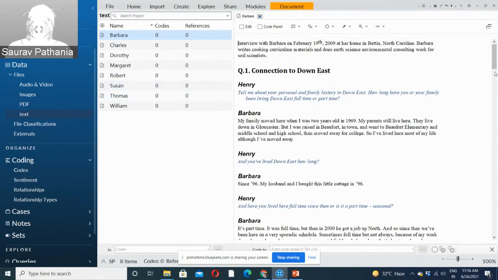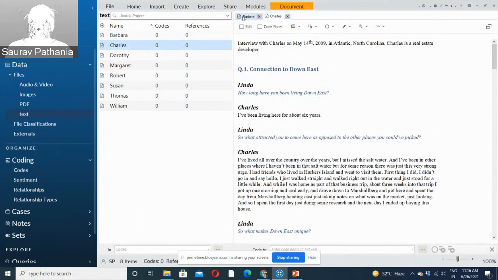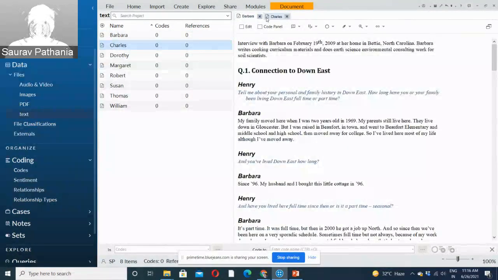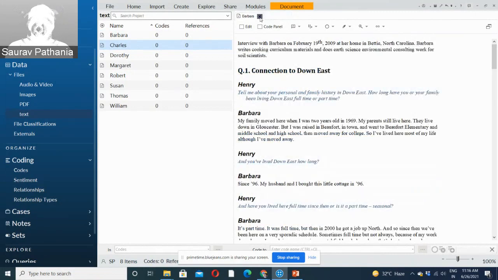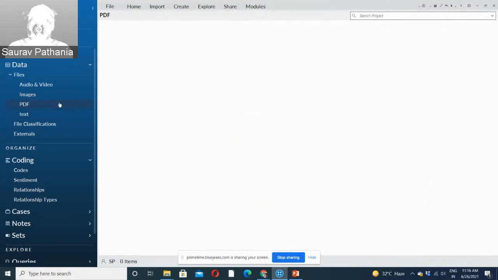You can see the whole interview this way, right? You can open many tabs together also, as many tabs as you want. So this looks like a Barbara Charles interview. I can open many tabs and see them simultaneously if you want to work on these files together. We can move from one tab to another tab very easily. Quickly I will import other data so that we can start working on it.